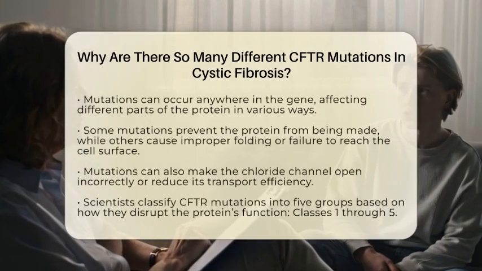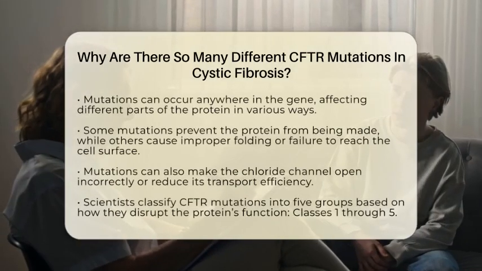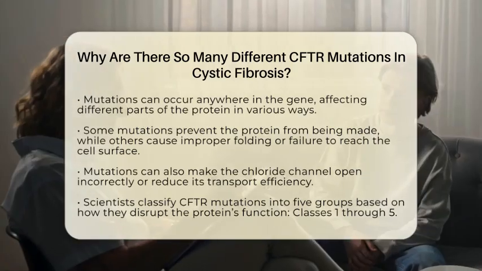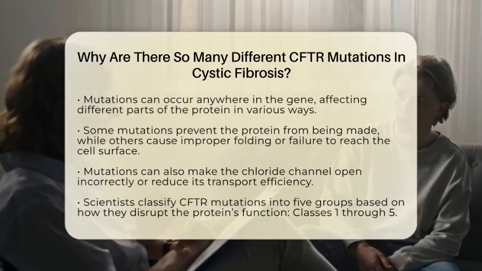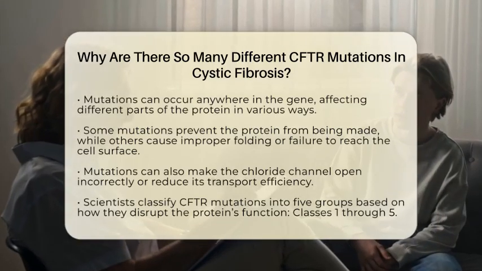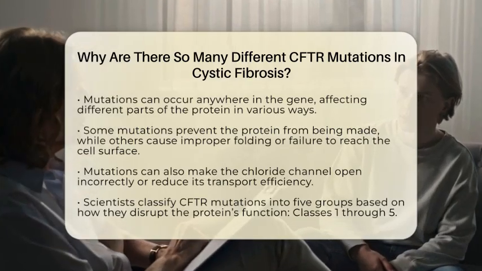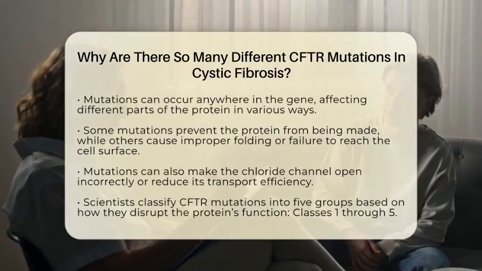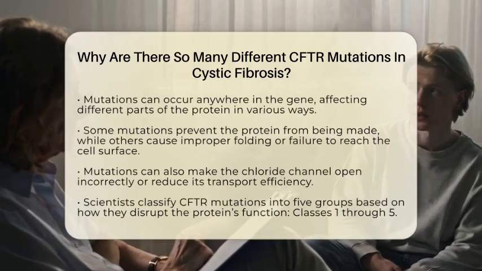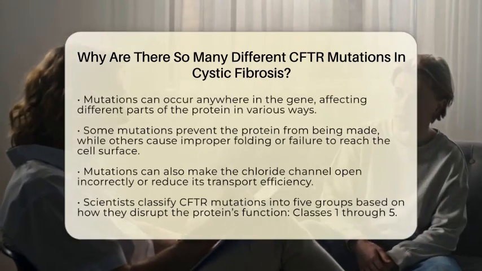Mutations can happen anywhere along this gene, affecting different parts of the protein in various ways. Some mutations prevent the protein from being made at all, while others cause the protein to be made but not fold correctly or reach the cell surface. Some mutations make the channel open improperly or reduce its ability to transport chloride ions.